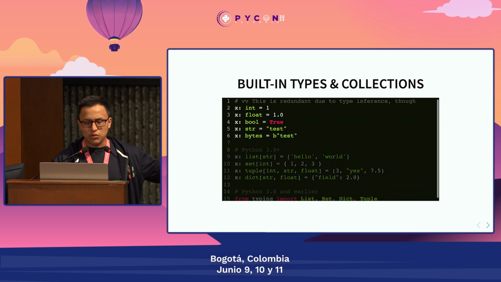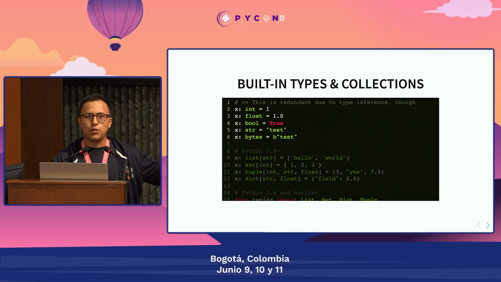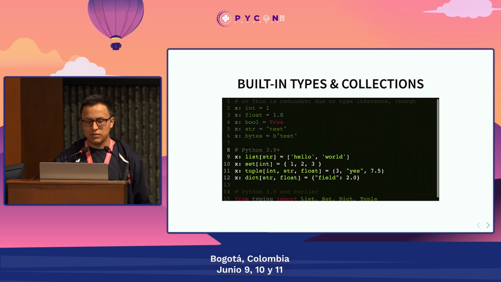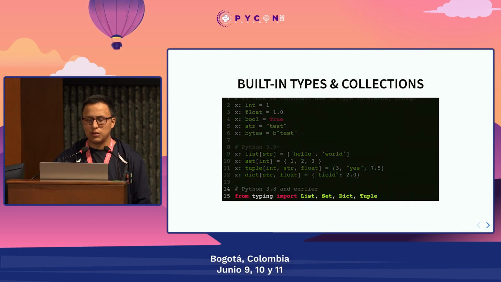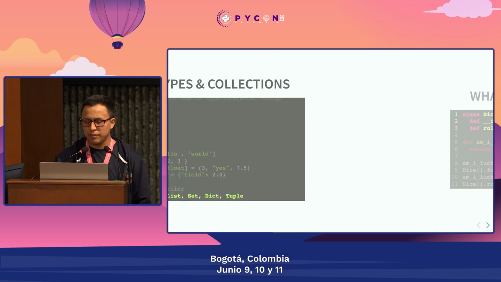By the way, you don't have to do this. The type checker will infer the type based on the value. So this is just an example to introduce to you the built-in types and collections that we have.